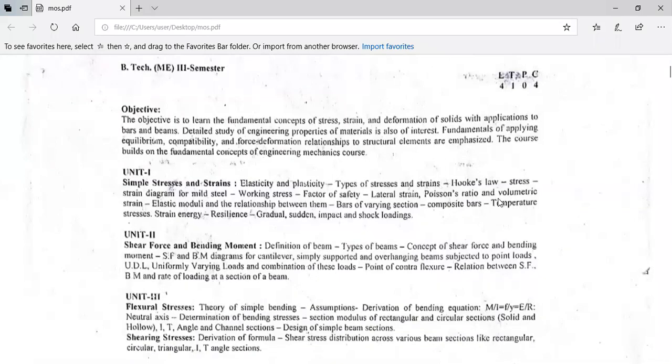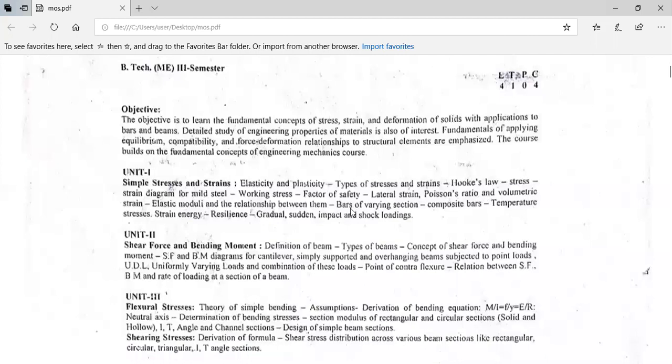Yesterday's video listed the different phases in them. Ductile materials include aluminium, mild steel and its alloys, copper, magnesium, brass, nickel, and many more. The stress strain diagram is an important thing you need to know.